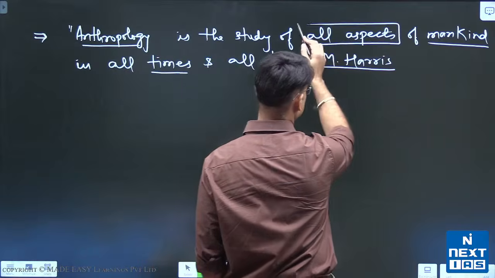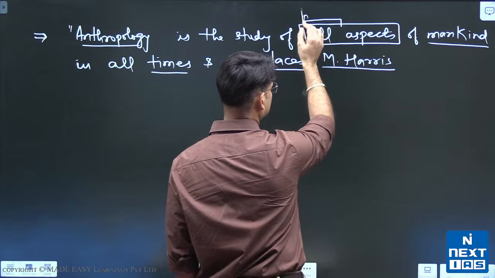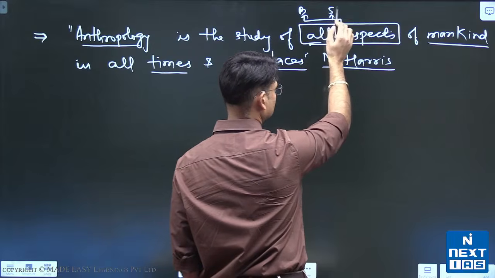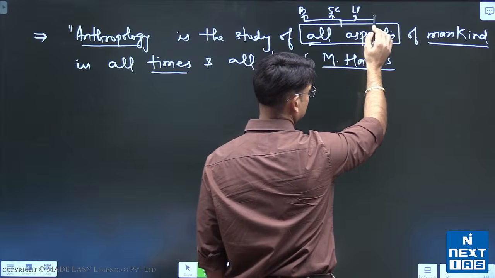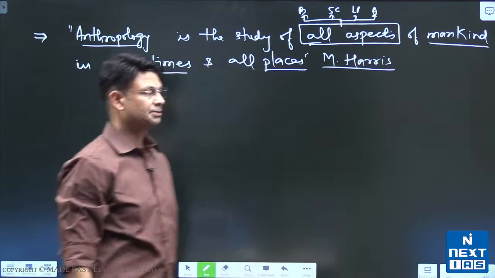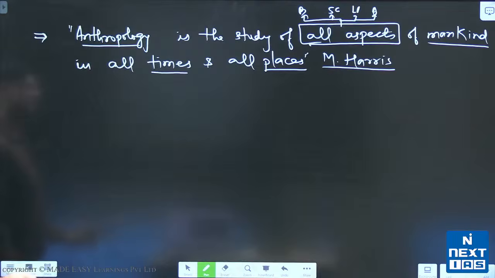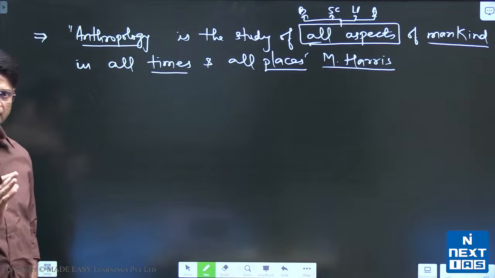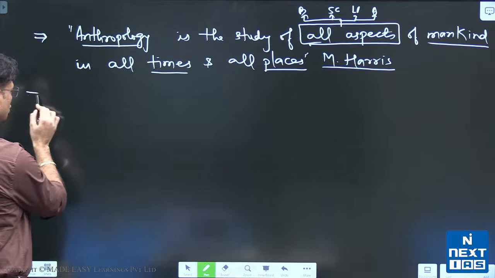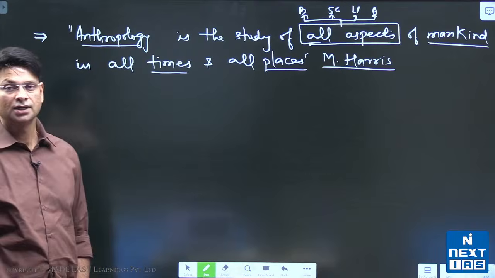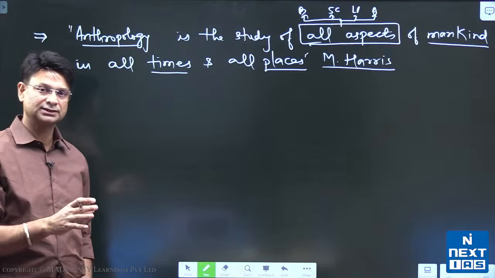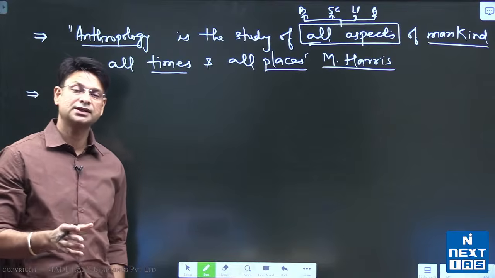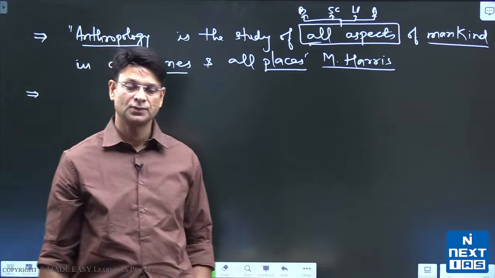What are these aspects? These aspects are biological, socio-cultural, linguistic and archaeological. So I believe you got a little clarity on what is the definition of anthropology and what is the scope of anthropology. Now, this definition also does not reveal many things. It does not reveal what is the methodology of anthropology.